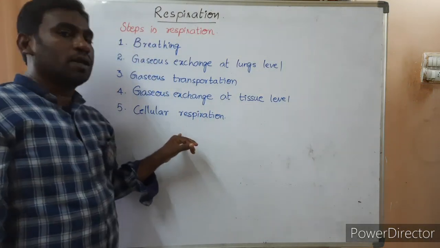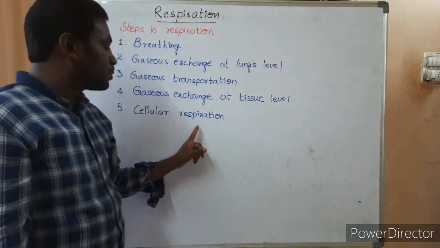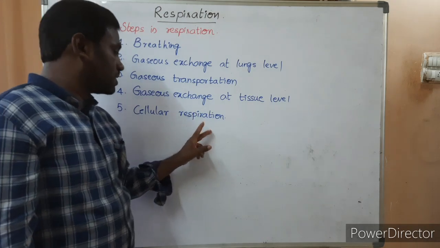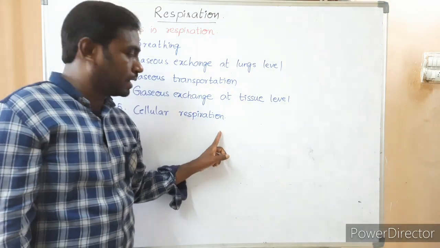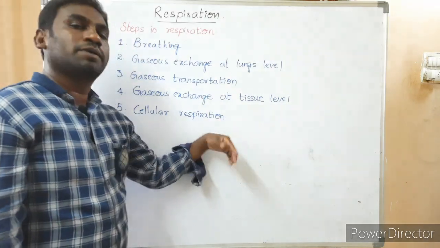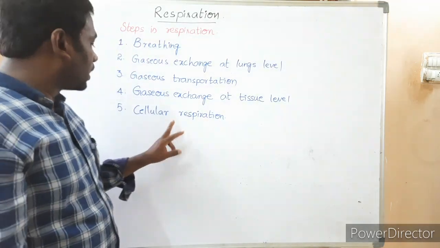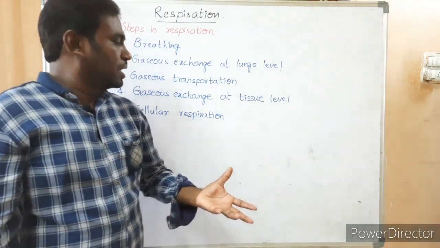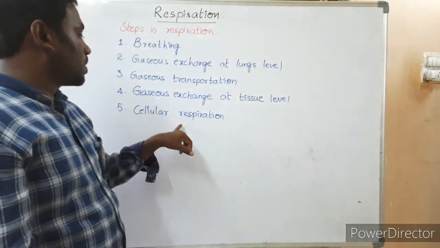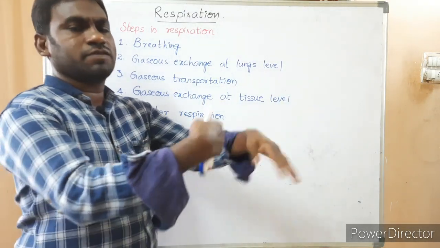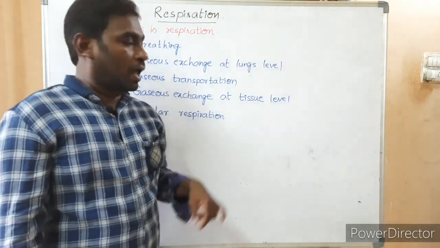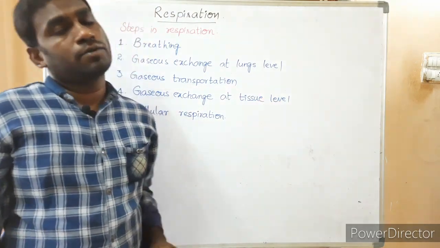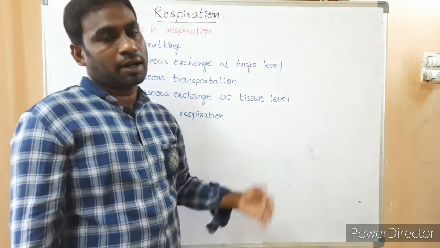Next, the fifth one is cellular respiration. This is the final step, the energy production step. For cellular respiration, oxygen, food material, namely glucose, and some other chemical substances are required. This process takes place in all cells. Cells receive oxygen and food material, where through a series of steps, a chain of steps, occurs for production of energy. Along with this energy, carbon dioxide and water molecules are produced. These are treated as byproducts.